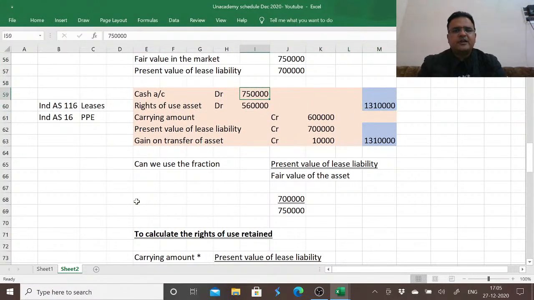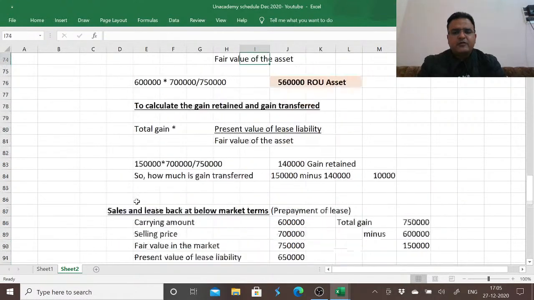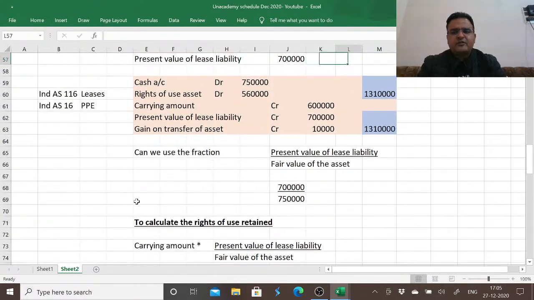Reason being, we received 7,50,000, 50,000 extra, and we were paying 50,000 extra. Now what happened? We received 50,000 less, so we will be paying 50,000 less. In total we had to pay 7 lakh, but we'll be paying only 6,50,000. In total we were eligible to receive 7,50,000, but we received only 7 lakh. So we recognized only 7 lakh, 50,000 less in terms of receiving cash. So we are recognizing 50,000 less in terms of our liability as well, resulting in an impact of approximately 50,000 on the same.